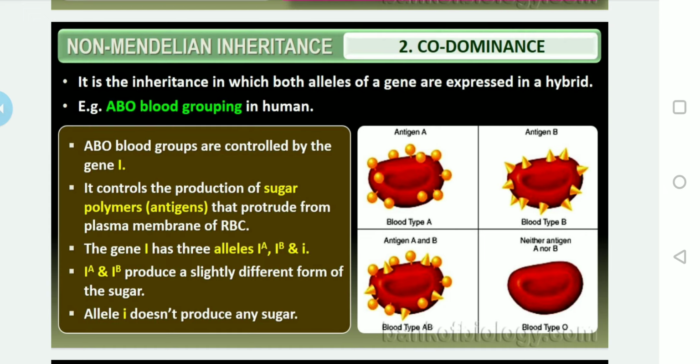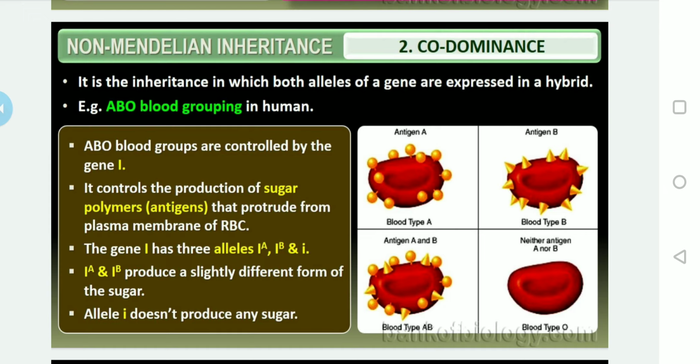The blood group of a person is determined by 2 kinds of proteins in the blood, antigens and antibodies. Again you can ask me, sir, what is an antigen and what is an antibody? Note down, antigens are also known as agglutinogens.